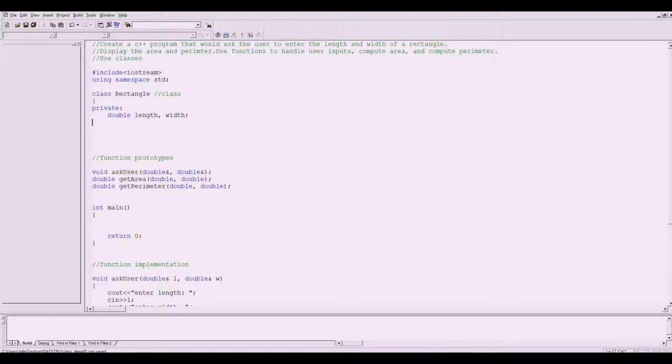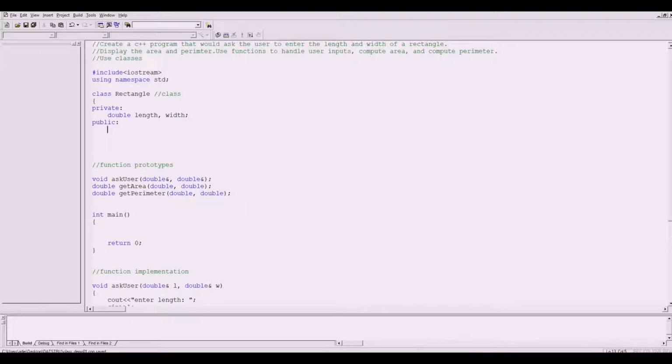The next one is public. Usually the member functions of a class are declared as public so that we can use them all throughout the program. Since length and width are declared as private, they can only be used, modified, and set by member functions.